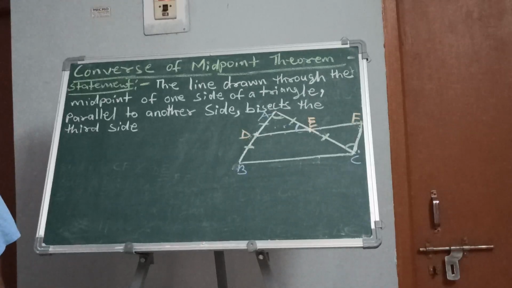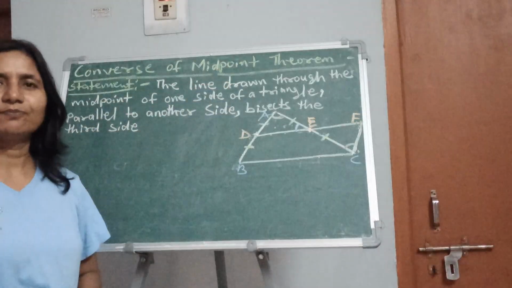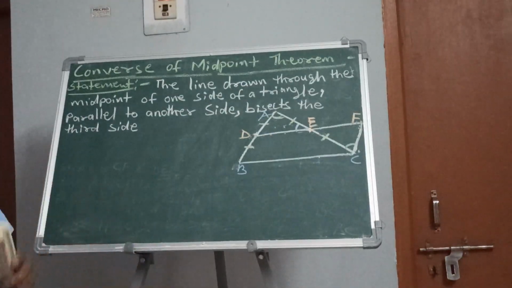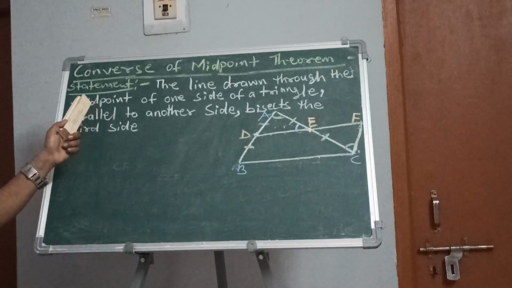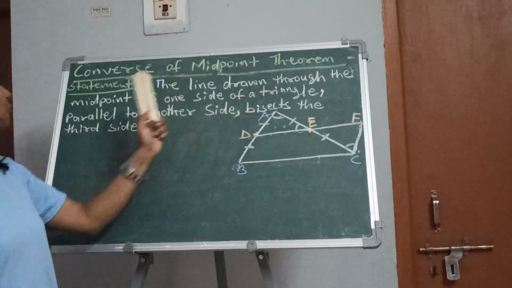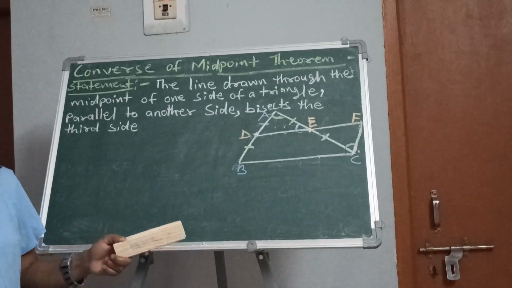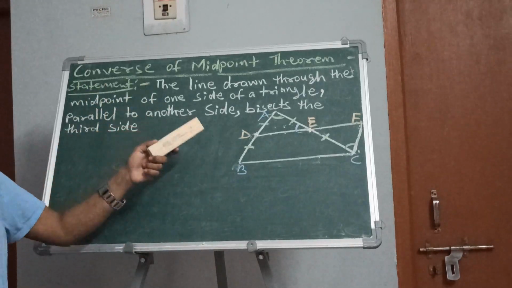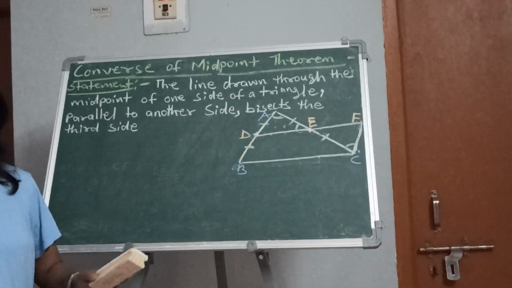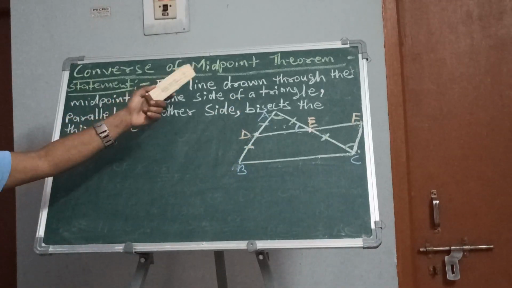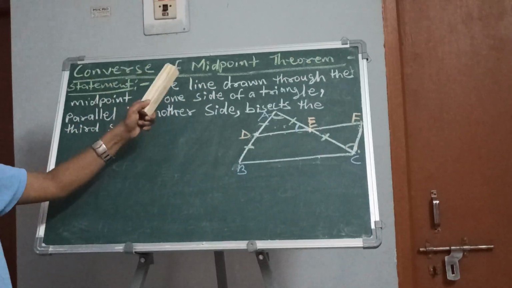So today in this video we are going to see the converse of the midpoint theorem. Yes, the converse of the midpoint theorem. So what is the statement of the converse of the midpoint theorem? Let us see. The line drawn through the midpoint of one side of a triangle. We have already studied the midpoint theorem, which is related to the same triangle and the midpoints of sides. So the converse of the midpoint theorem states that a line drawn through the midpoint of one side of a triangle.